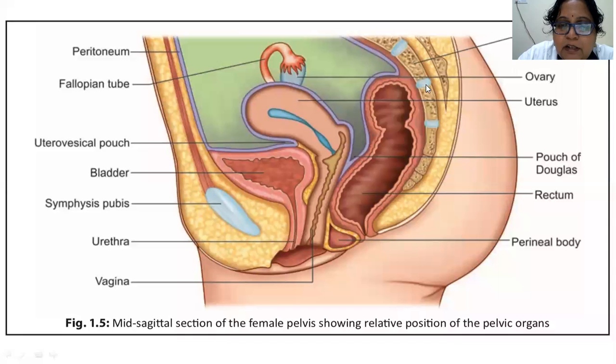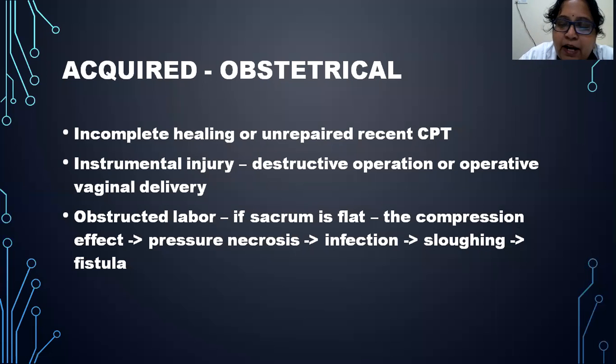So what happens in case of obstructed labor? Usually obstructed labor occurs when the sacral curvature is absent and the sacrum is flat. So when the head escapes through the vagina, it will crush the rectum between the flat sacrum and the head. The rectum is encroached against the flat sacrum and there might be an injury to the rectum. So this will lead to rectovaginal fistula, mostly seen in obstructed labor.